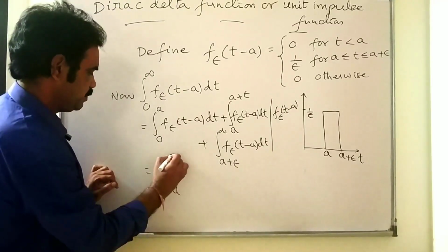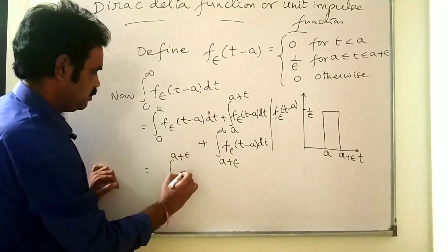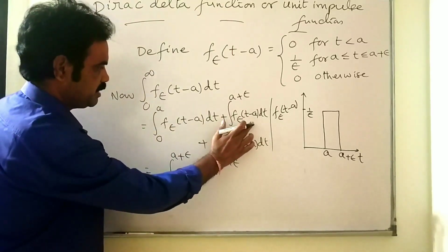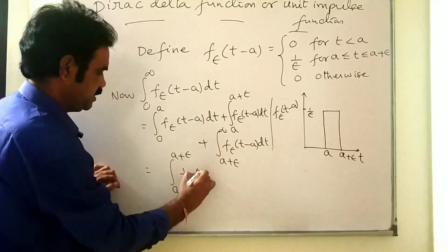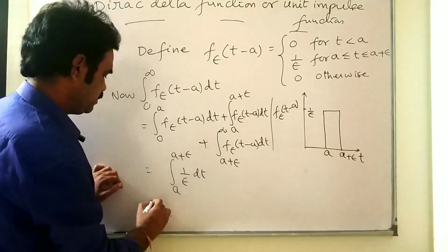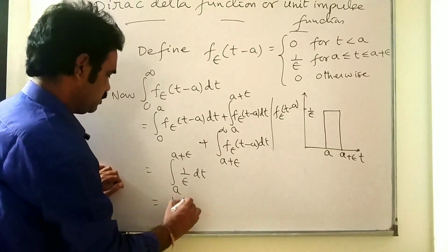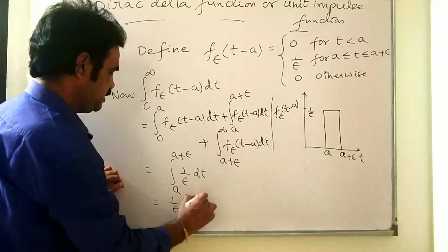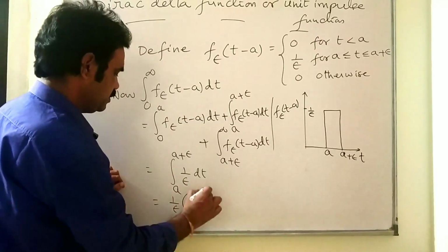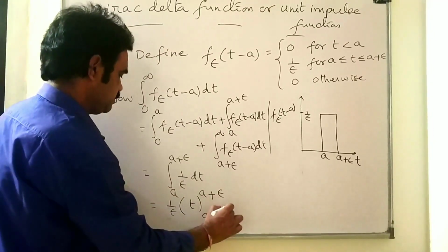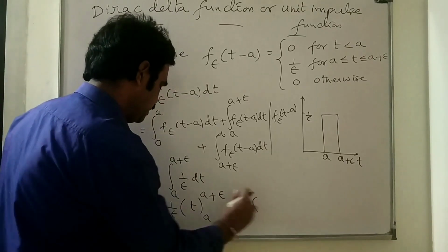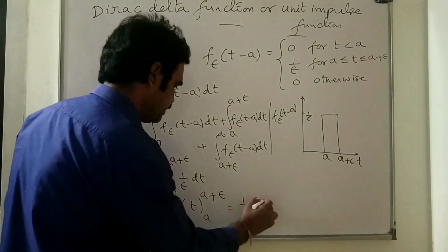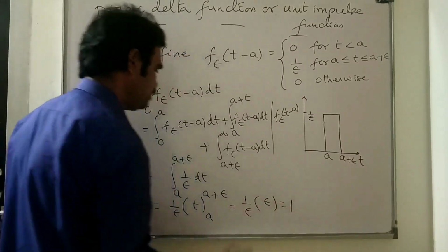Integral a to a plus epsilon f epsilon of t minus a, whose value in this interval is 1 by epsilon, dt. That is equal to 1 by epsilon into integral dt, which is t between the limits a to a plus epsilon. This is equal to 1 by epsilon into a plus epsilon minus a, that is epsilon, which is equal to 1.